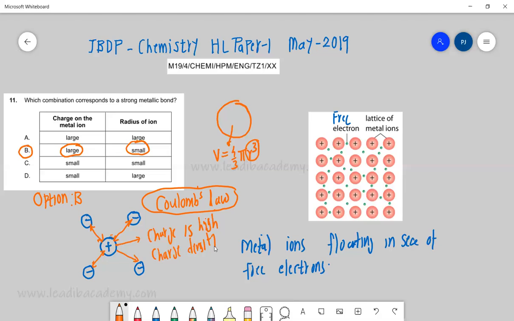But to keep it simple, the charge has to be higher on the ion, and the charge density, that means in short, the ionic radius, has to be smaller, so that the metallic bond will be stronger. Hope this is quite clear and interesting.